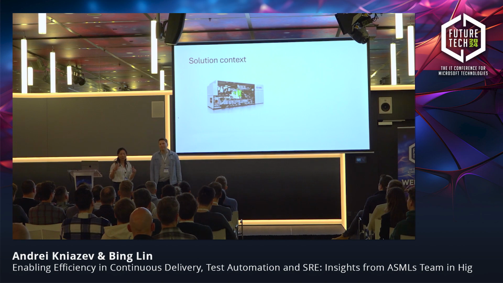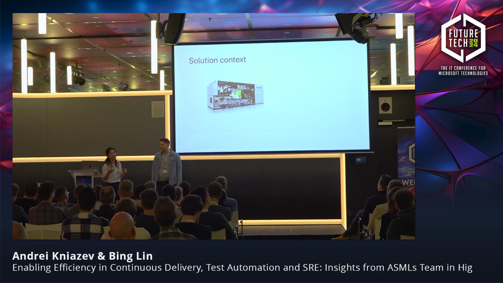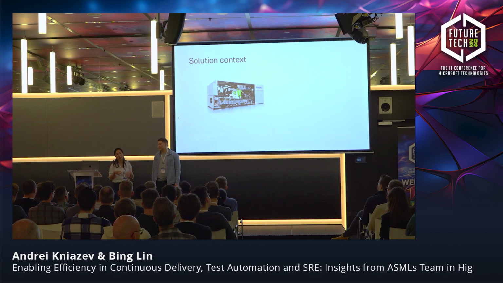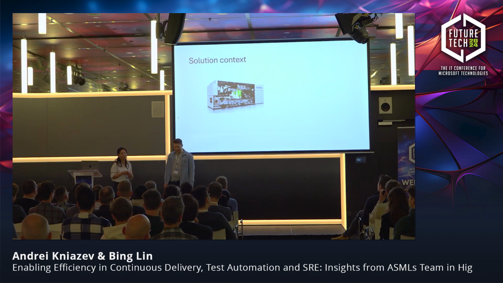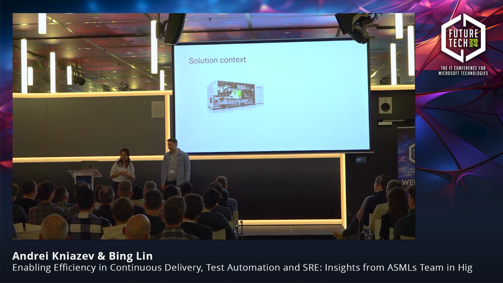So machine data is a collection of the data we are collecting with the source and scanners while they are in operation. You can think about data of the droplet generator, about the position, how it's placed, and the voltage it is used, and the intensity of light at that moment. And this data is very important for our teams to diagnose and troubleshoot at an early stage, because we have an agreement with our customers to uphold a high service level agreement.